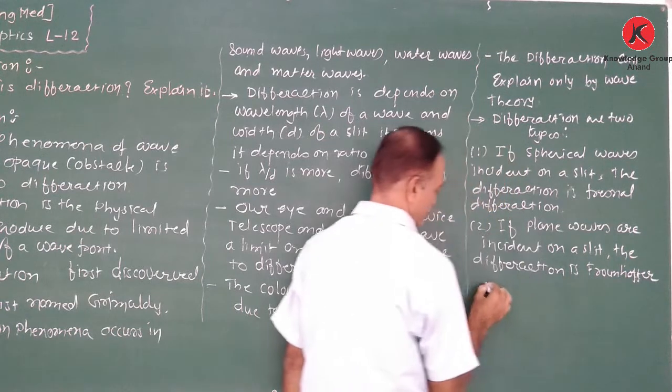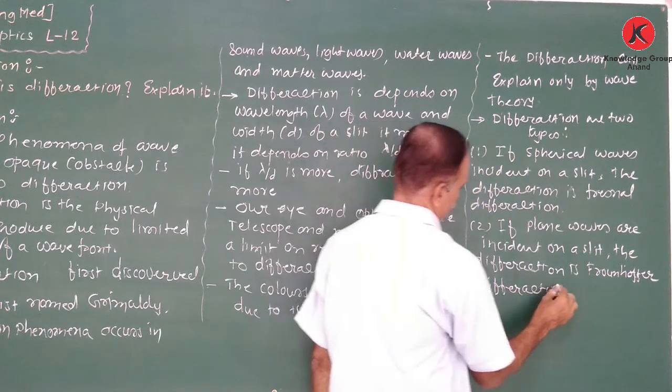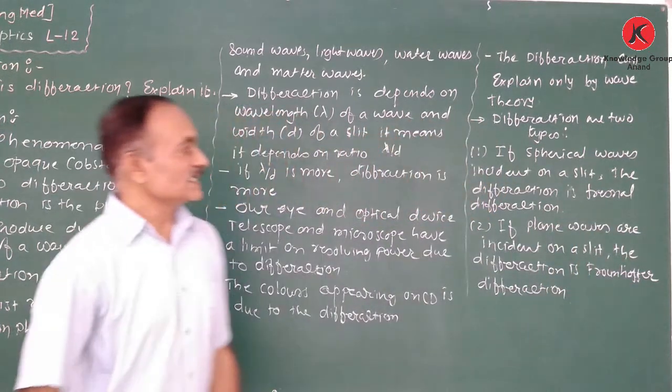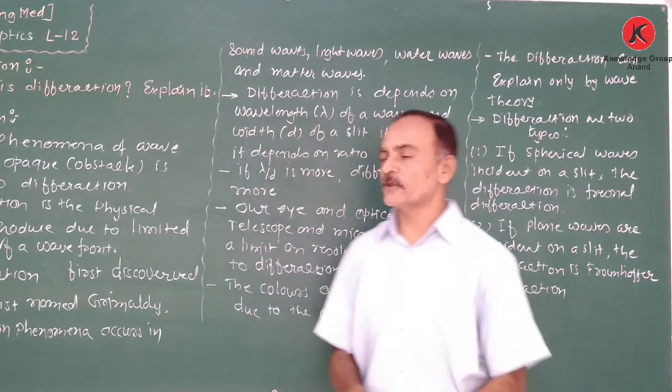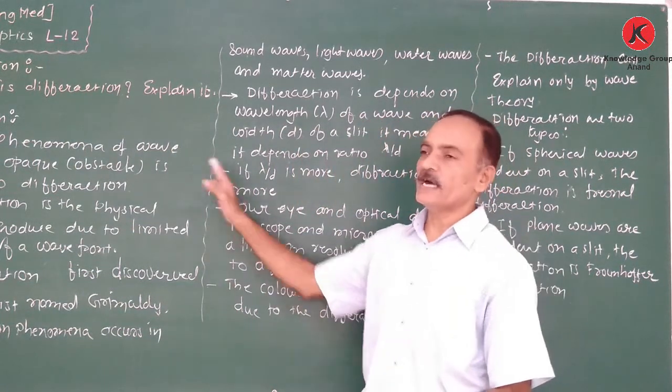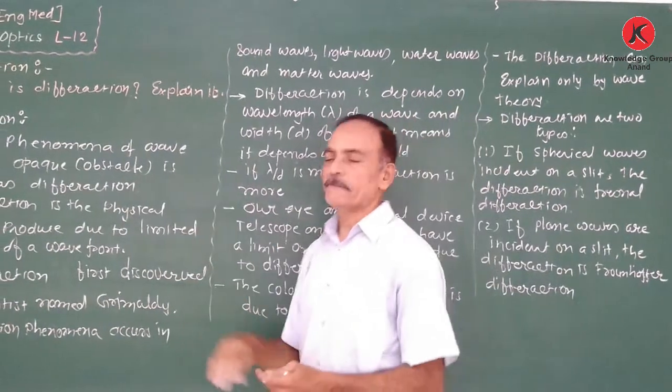Fraunhofer diffraction. So there is the basic information about the diffraction. Now again, what is the phenomena of the diffraction? The phenomena around the obstacle or the opaque, that is known as the diffraction.